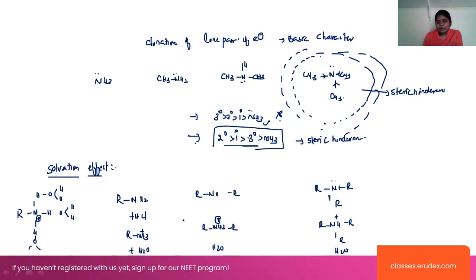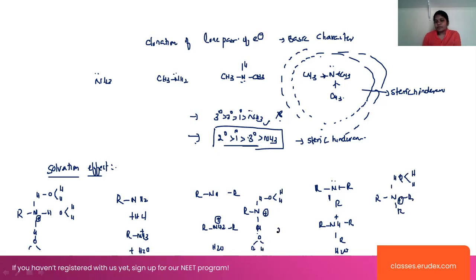And in this case, look at RNH3 plus, it has a positive charge, whereas in the case of R2NH2 plus, positive charge is there, right?